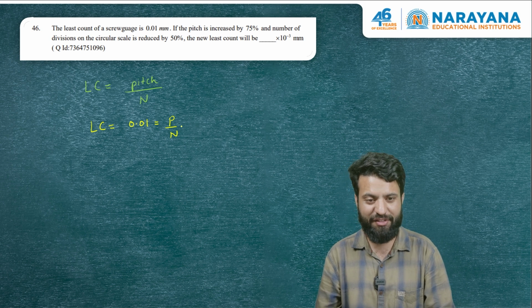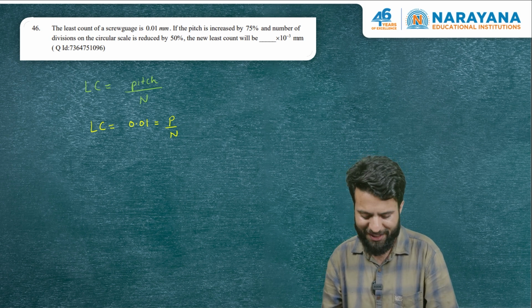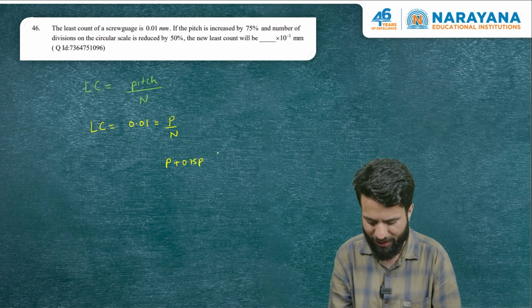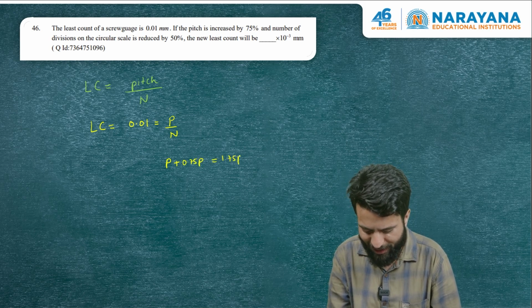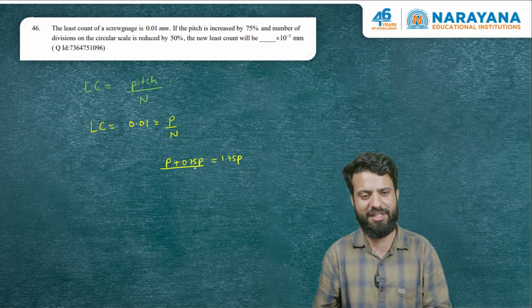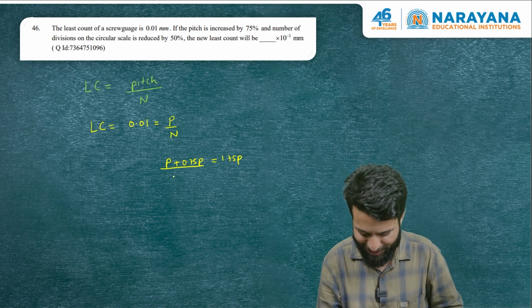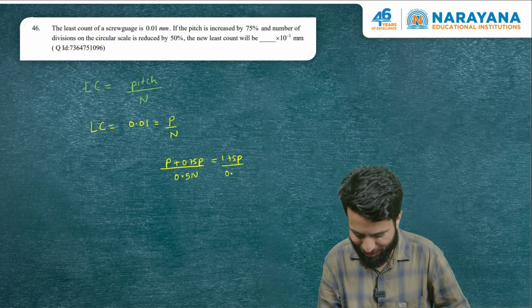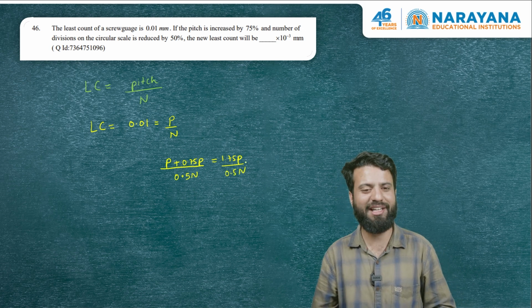Now what is he doing? If the pitch is increased by 75%, it means if initially the pitch was P, now it is P plus 0.75 P. It is 1.75 P. And what has he done for the number of divisions? They have been reduced to 50%, meaning now the number of divisions is only 0.5 times n. So I believe the question is asking us to find the new least count.